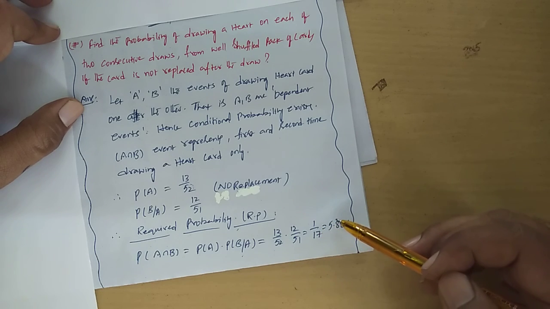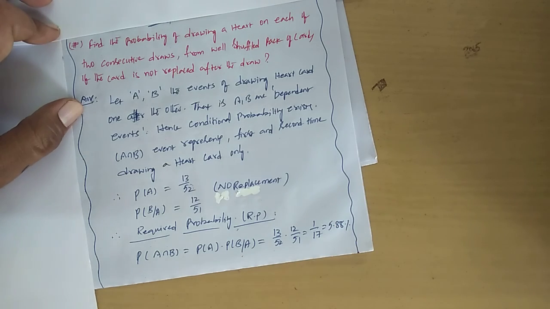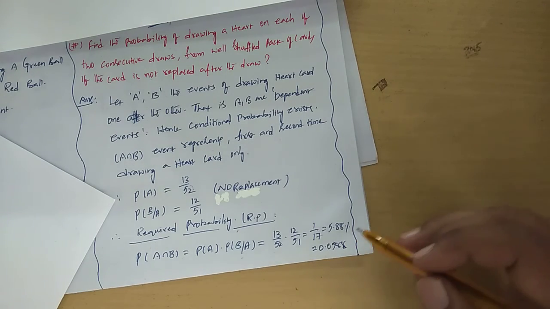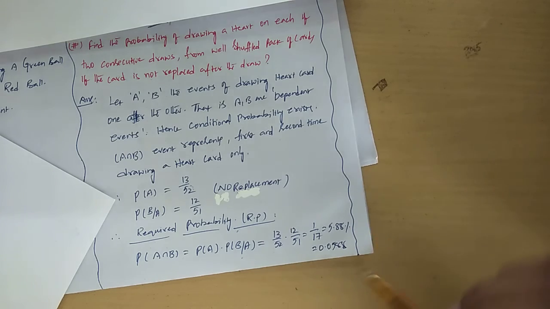So next, what do you get here? This is decimal form. This is percentage form.